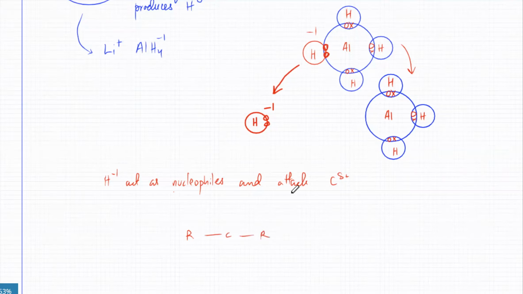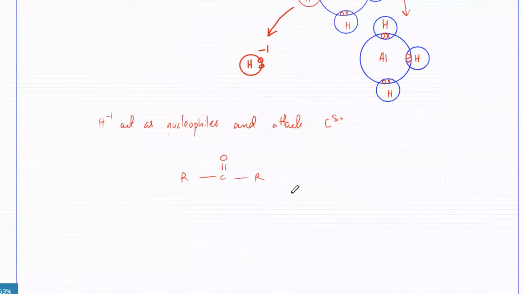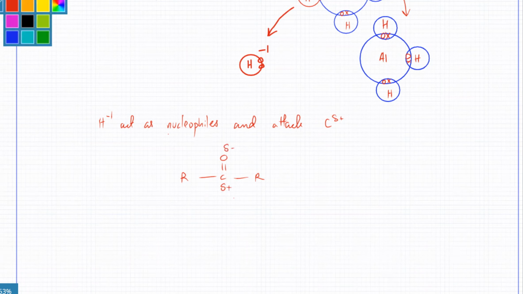why is the ketone going to get reduced? The reason is that the carbon is already very polar. It's positive, and the oxygen over here is partial negative. It's a polar bond. Oxygen is electronegative. So the H-1 comes in with its 2 electrons, and those 2 electrons are going to be very strongly attracted to this positively charged carbon.